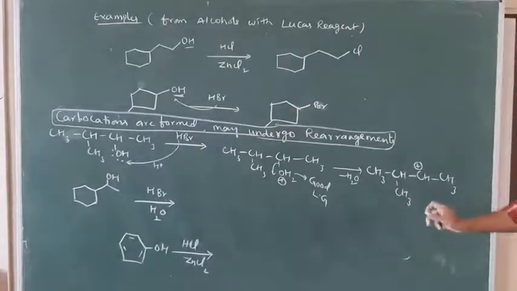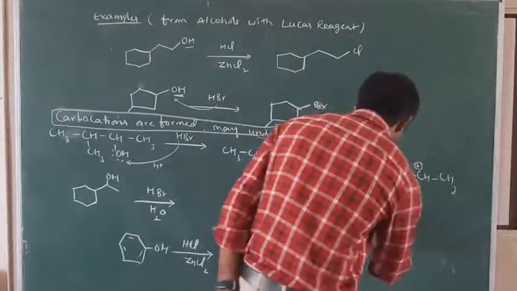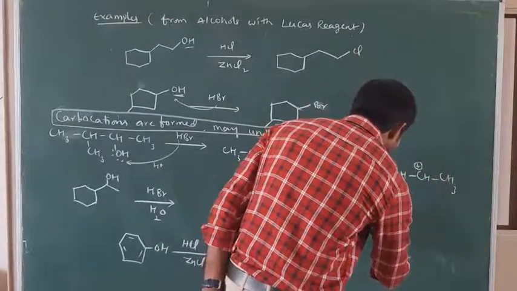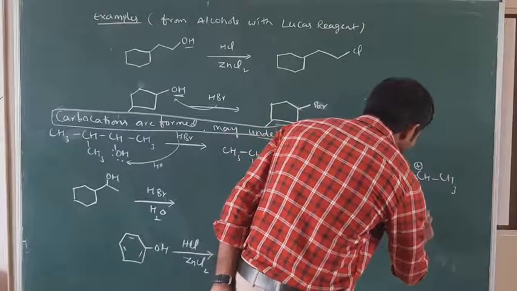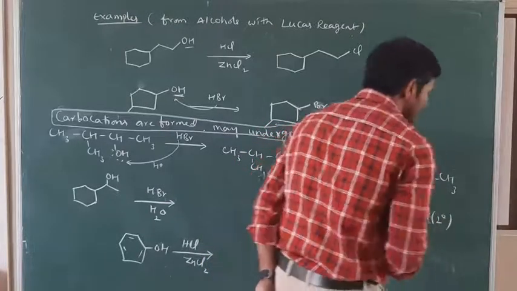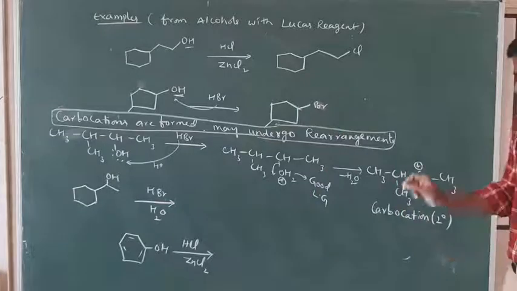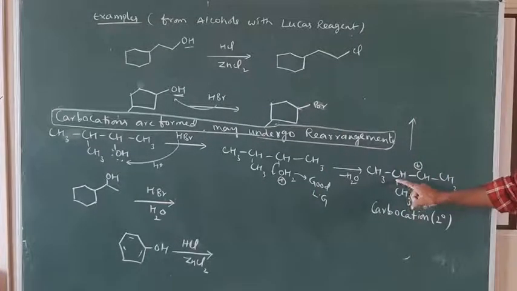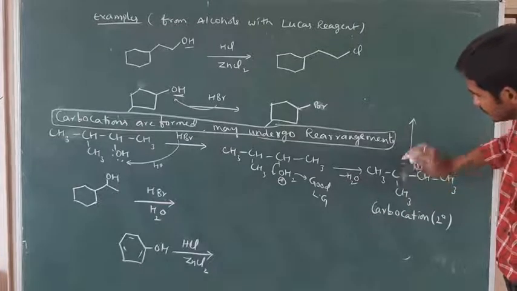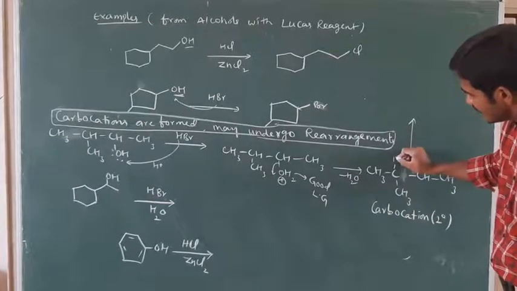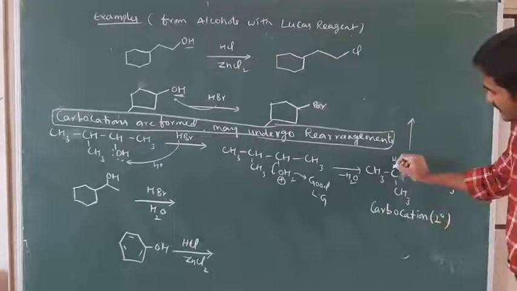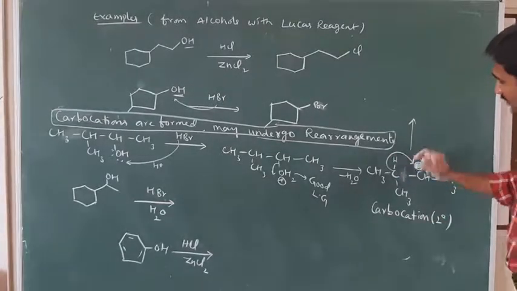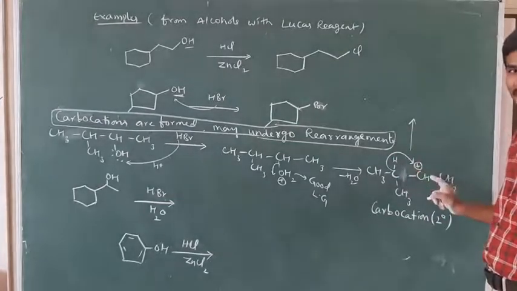Here the intermediate formed is a carbocation. Which type of carbocation is it? Secondary. So once the secondary carbocation is formed here, we have to observe the adjacent carbon. Here we have one hydrogen. This hydrogen shifts its electrons to this carbon, along with the electrons, H minus will be shifted to this carbon.